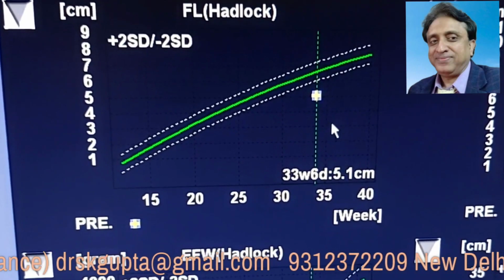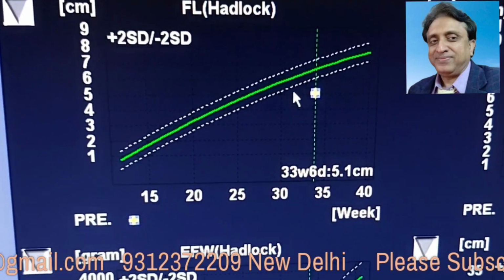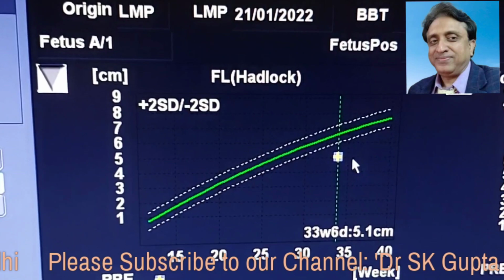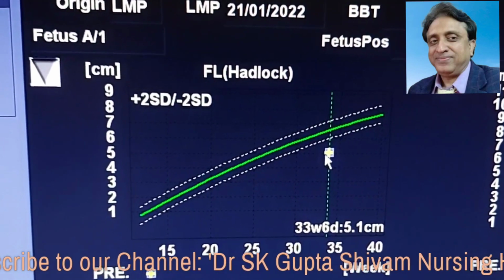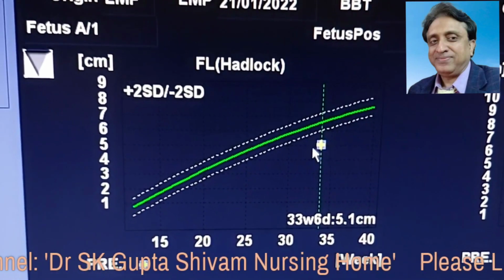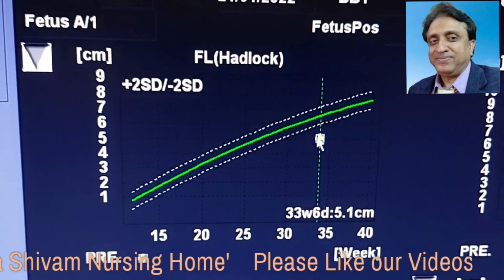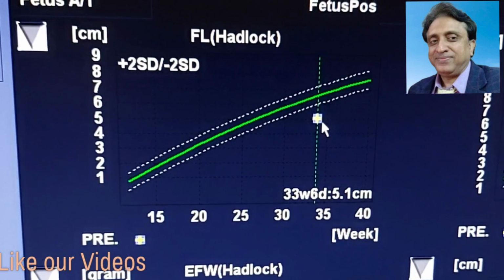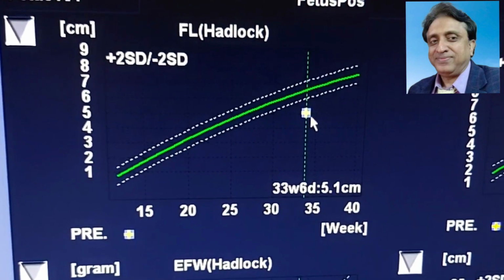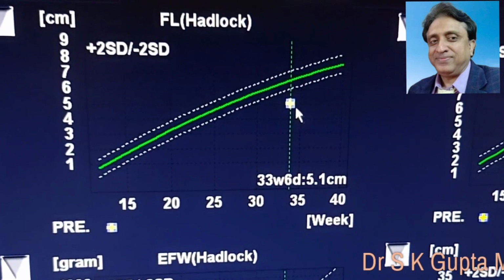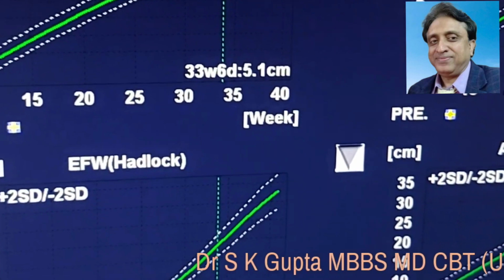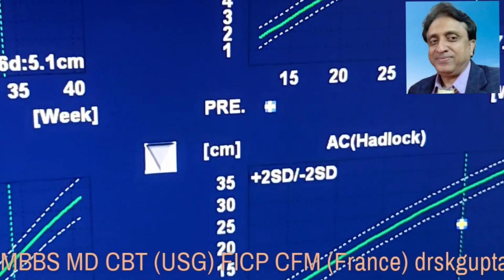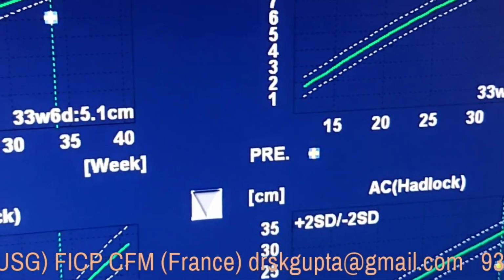If I see the femur length in this patient, it has much more decrease, more than 2 standard deviations, it means that we are dealing with a case of IUGR. When the femur length is less than 2 standard deviations, then it is IUGR. If I see the BPD, the BPD also shows that there is a decrease in the biparietal diameter by more than 2 standard deviations.